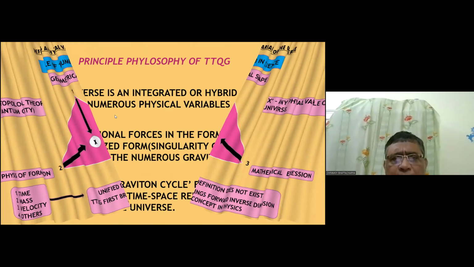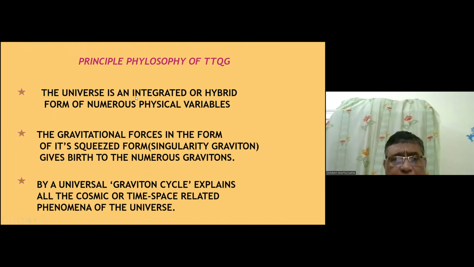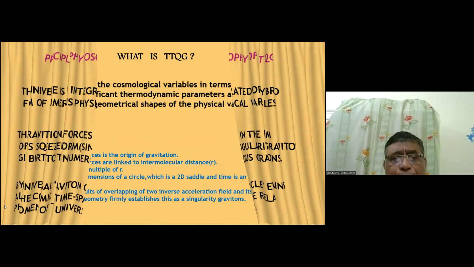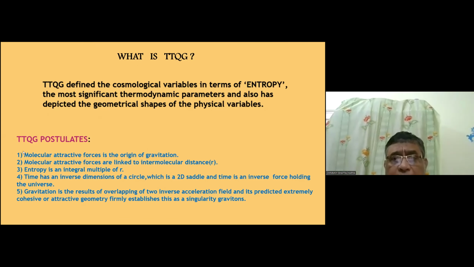Then you see the principal philosophy of TTQG that I have already told, the gravitational force and the singularity graviton, and I have also talked about the graviton cycle. Now what are the things of the topological theory of quantum gravity? In the topological theory of quantum gravity, we express everything in terms of entropy, and molecular attractive force is the origin of gravitation. Molecular attractive force is linked to intermolecular distance. Entropy is an integral multiple of r. Time is an inverse dimension of a circle, that is, a 2D saddle.